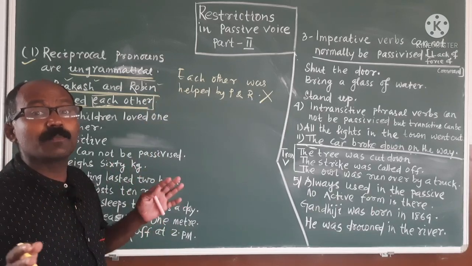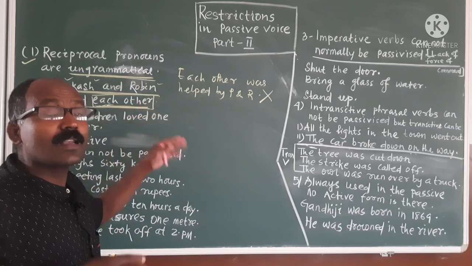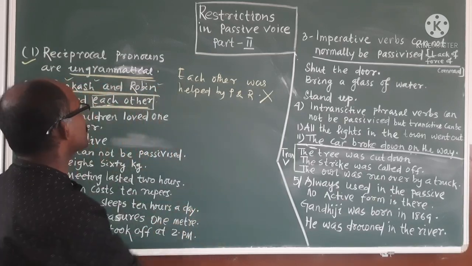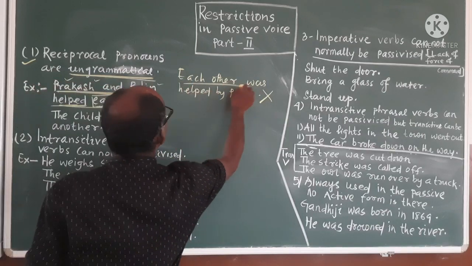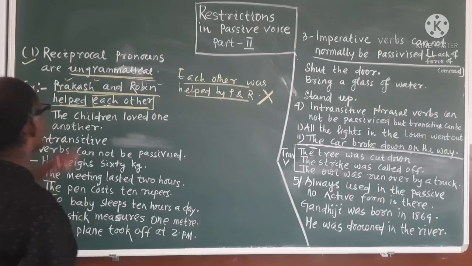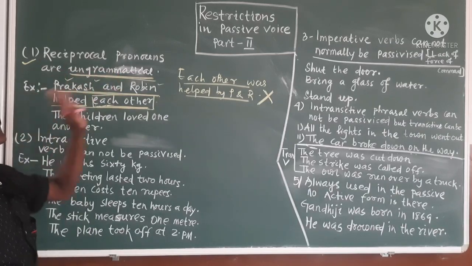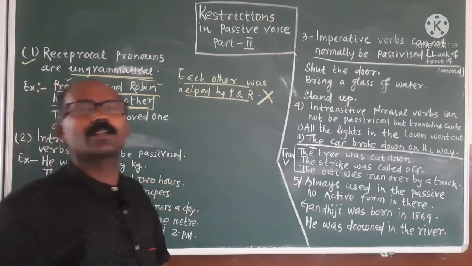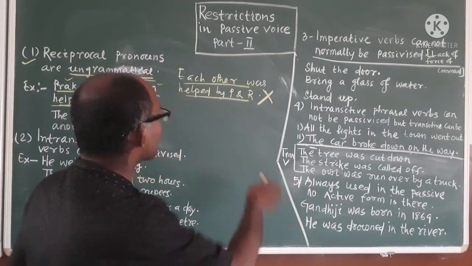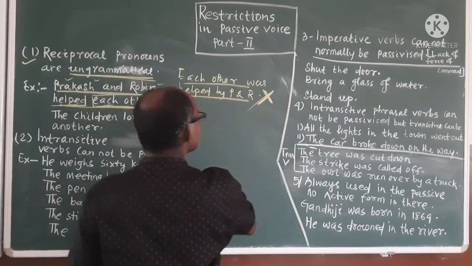But generally if you see the formula, you can make it into passive. You can. But if you make it into passive, it will be like this. But this sentence is purely wrong. That means reciprocal pronouns are ungrammatical. That means we cannot make it into passive form. Clear? We cannot. If we make it, it will be grammatically wrong.